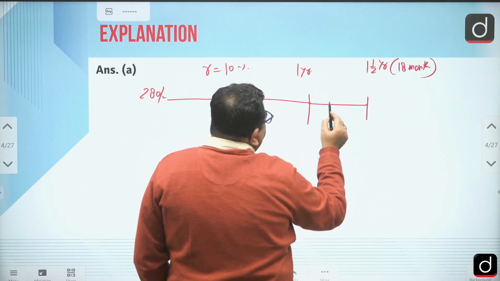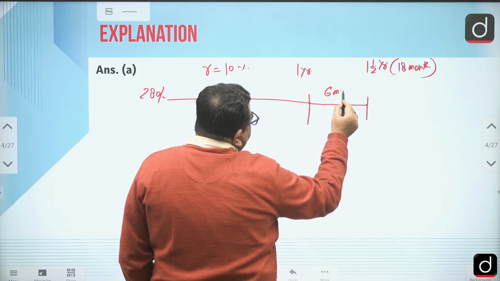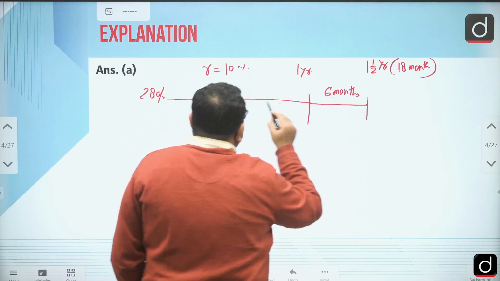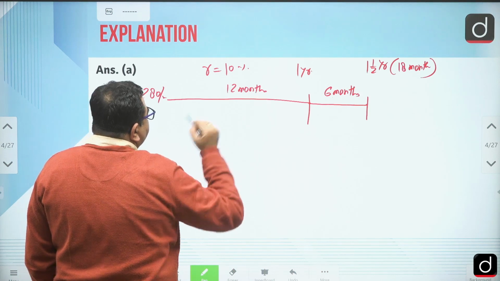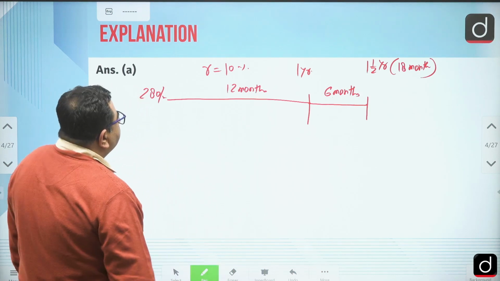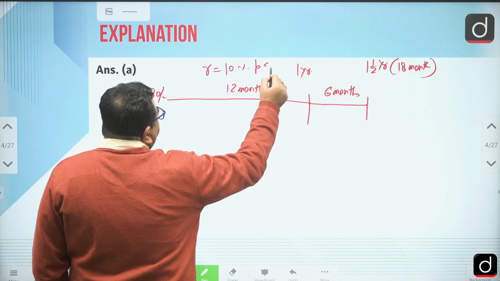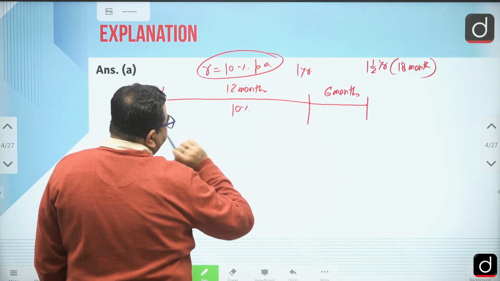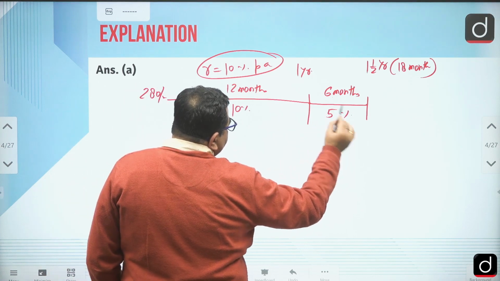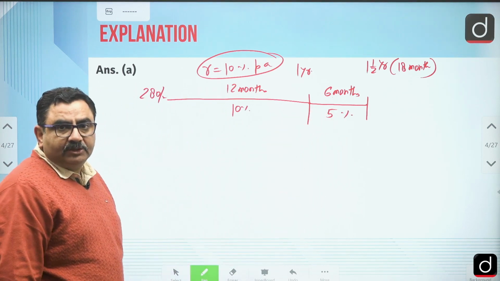So 1 year, and then the time period of 6 months: 12 months and 6 months. The rate of interest is 10% per annum, it is given. So can I say here the rate of interest is 10%? Here the rate of interest is 5% only.